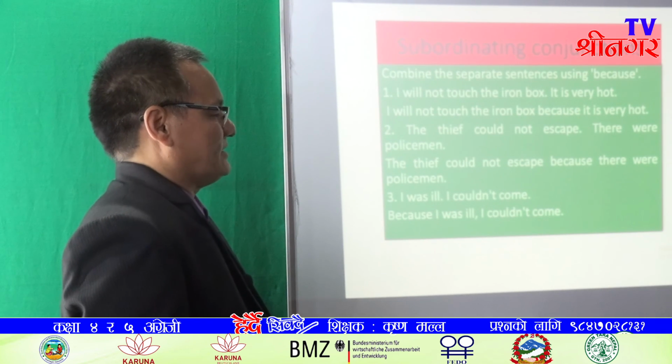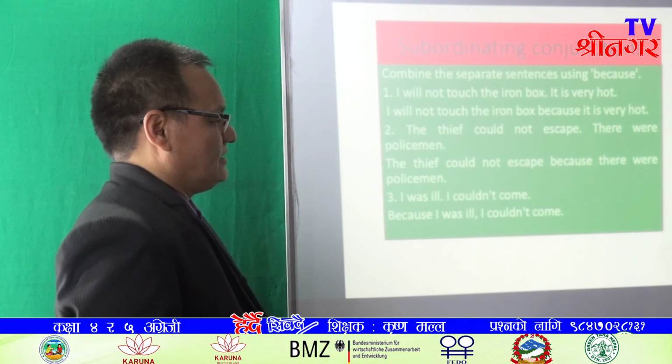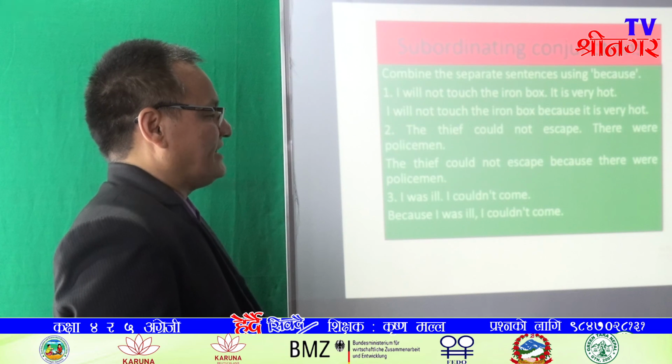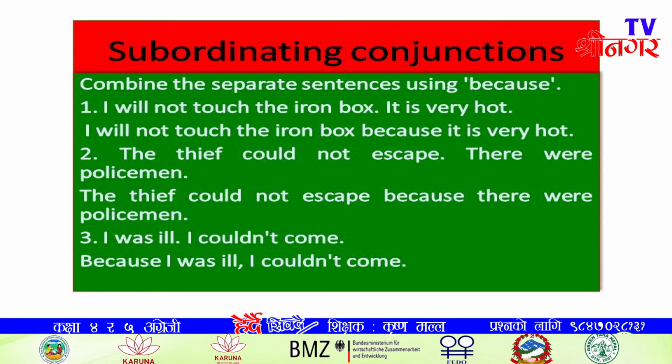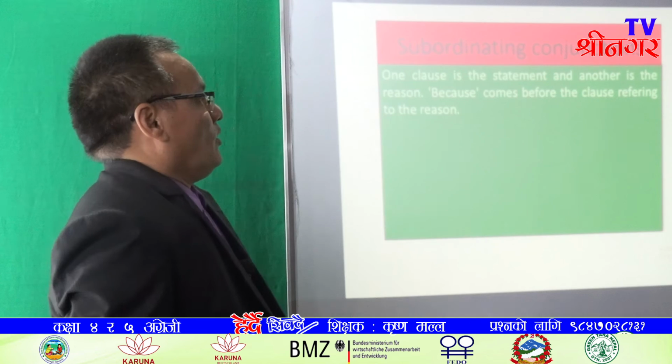It is the statement. That's why our sentence reads like this: Because I was ill, I couldn't come. Here, I was ill has been preceded by because, it shows the reason.